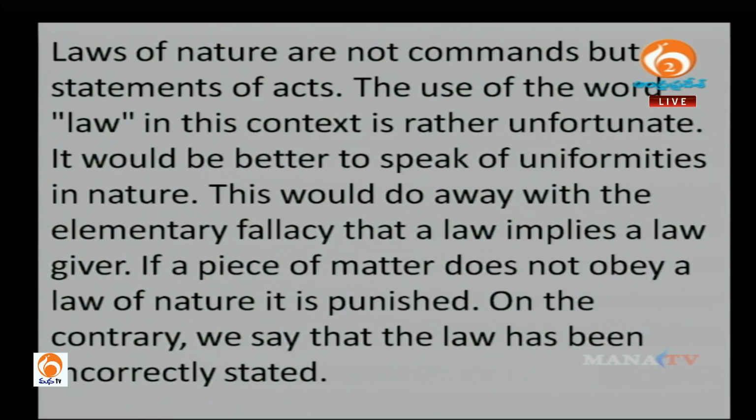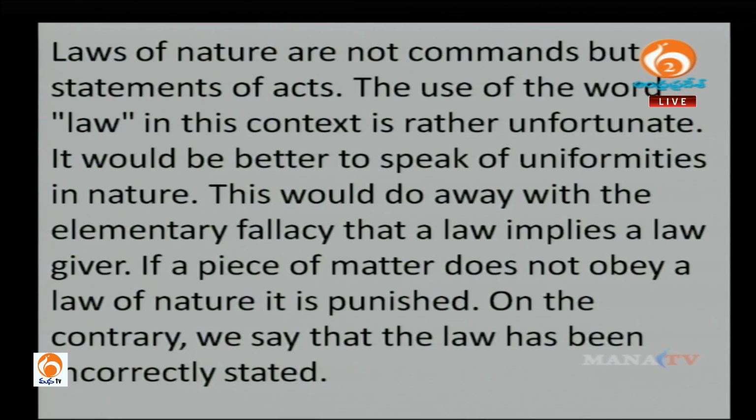This is what we were reading yesterday. Laws of nature are not commands but statements of facts. The use of the word law in this context is rather unfortunate. It would be better to speak of uniformities in nature. This would do away with the elementary fallacy. A law implies a lawgiver. If a piece of matter does not obey a law of nature, it is punished. On the contrary, we can say that the law has been incorrectly stated.